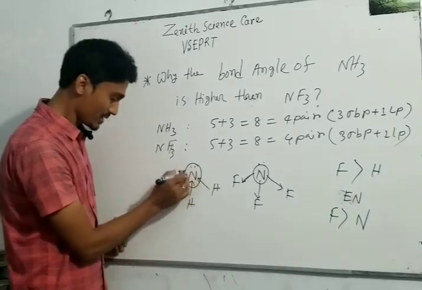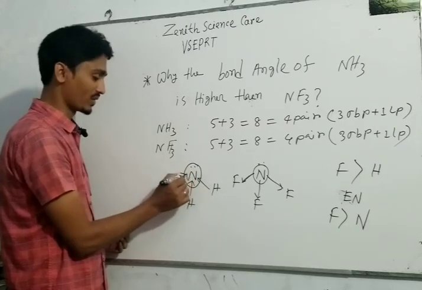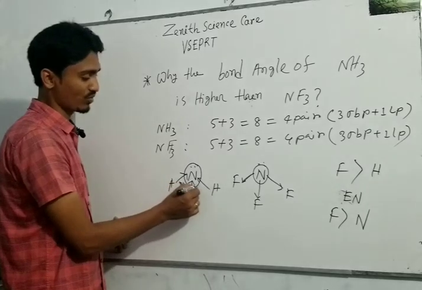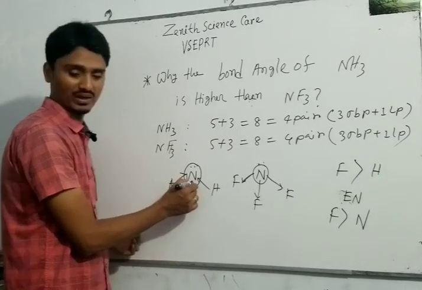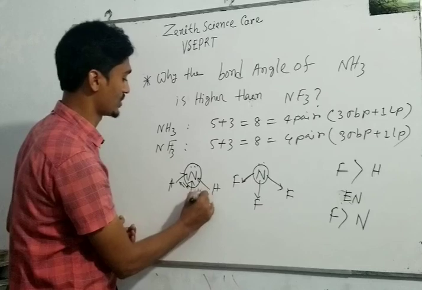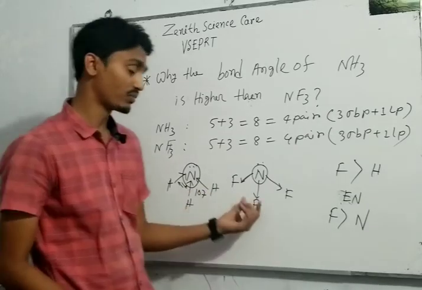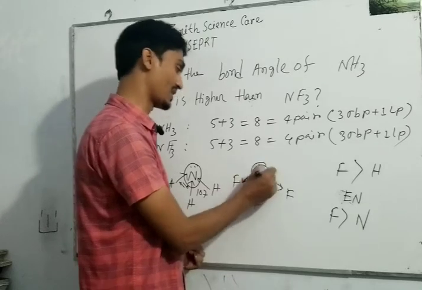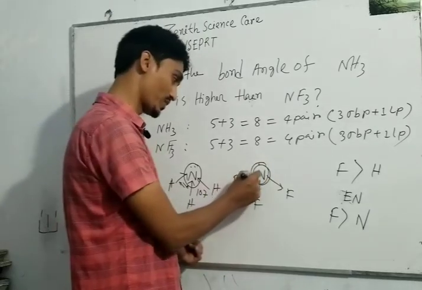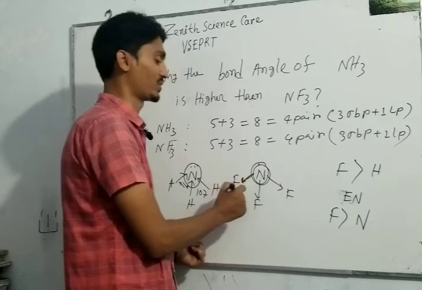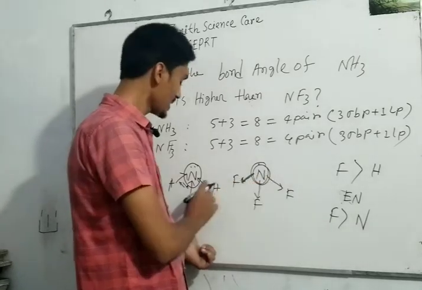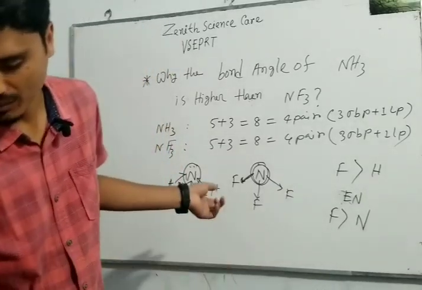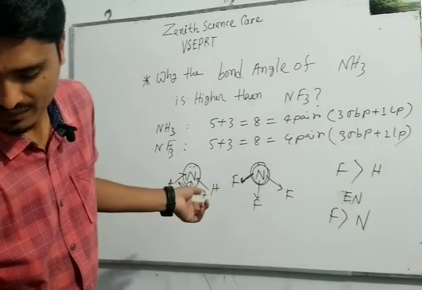Due to the increase of electron density in the nitrogen atom, the repulsive force also increases. So the bond angle of ammonia, we know, is 107, but in the case of NF3, the electron density is lesser in the nitrogen atom because these bond electrons come closer to this fluorine atom. So the bond angle of NH3 is more than NF3, and the exact bond angle is